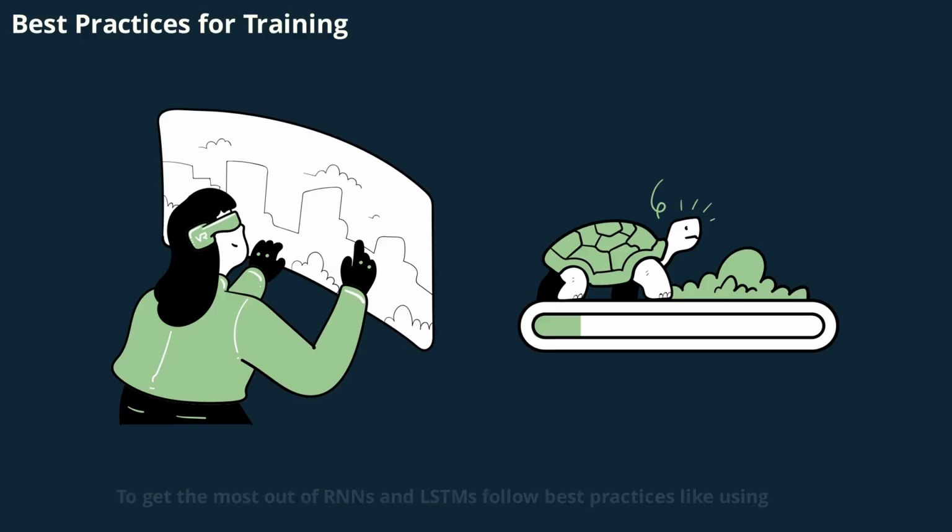To get the most out of RNNs and LSTMs, follow best practices like using gradient clipping to prevent exploding gradients, monitoring training on validation sequences, and choosing appropriate sequence lengths. Consider bidirectional architectures to capture context from both past and future steps. These strategies help ensure stable training and better performance, especially on complex tasks.